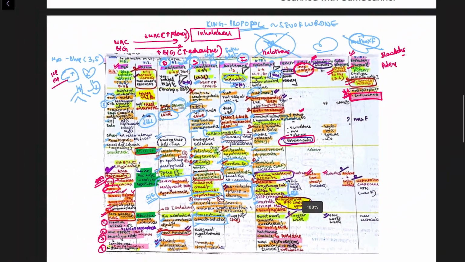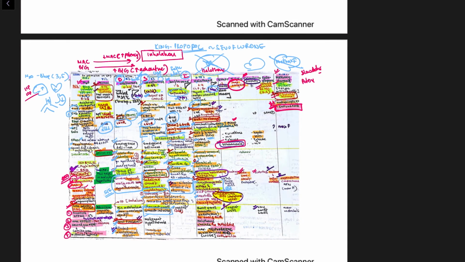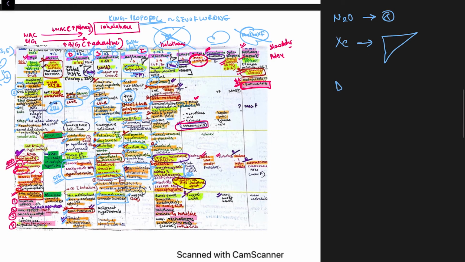Once again, let's revise this. What we need to know is that N2O has no uses as such. You just need to remember the properties, like it is contraindicated in those surgeries where there is an increase in air cavity, like pneumothorax, pulmonary hypertension, venous air embolism, and it has maximum greenhouse effect. It has the pointing effect, second gas effect, and diffusion hypoxia, which is the Fink phenomenon. Xenon, this is used in liver surgeries.